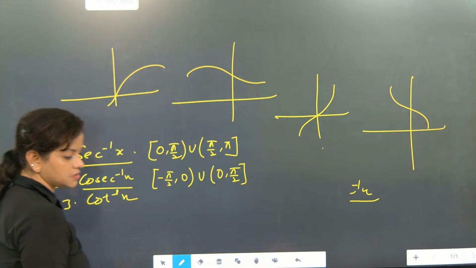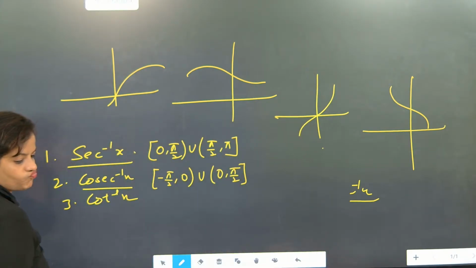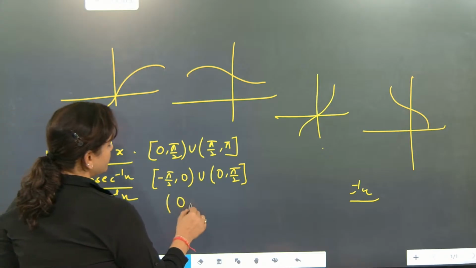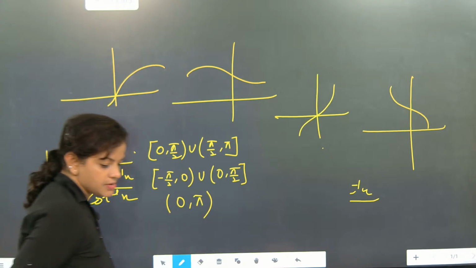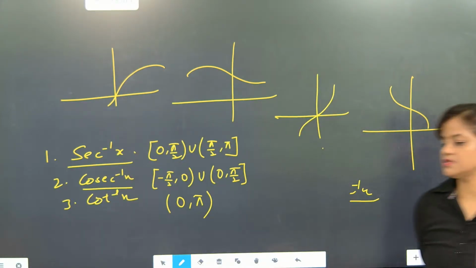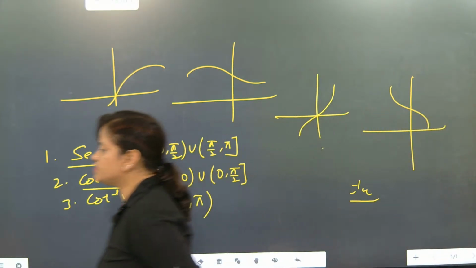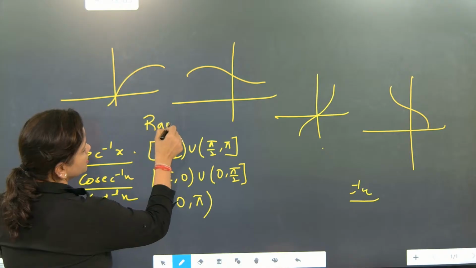Cot inverse x. What is the range of cot inverse x? Open interval 0 to pi. Please kindly note down these things. This is very, very important and we must know this one. These are the ranges.